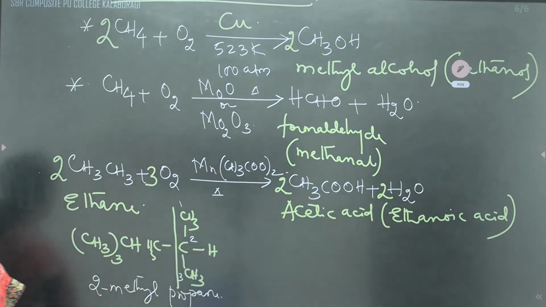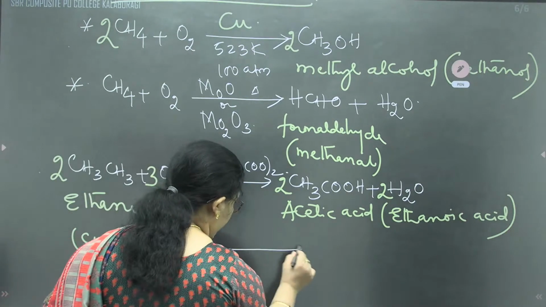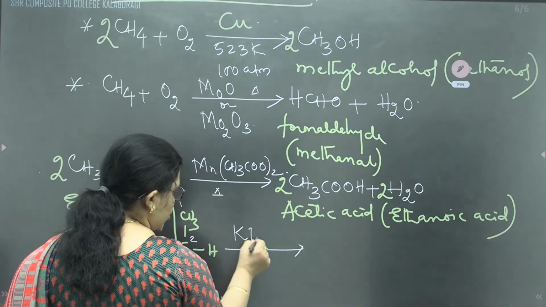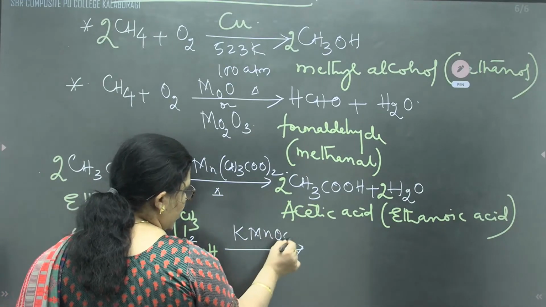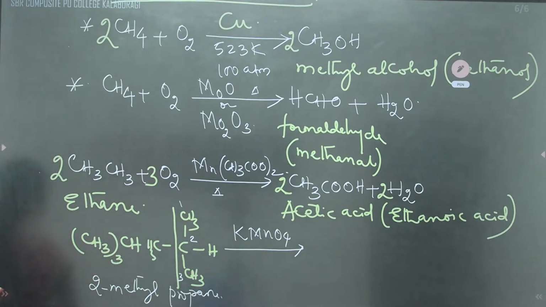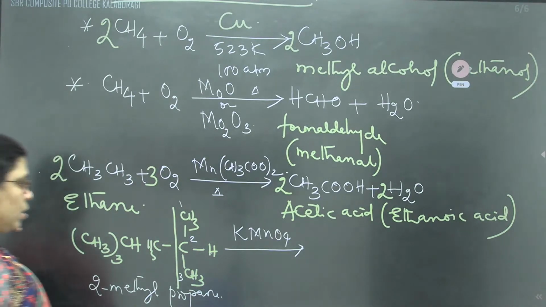2-methyl propane, when it undergoes oxidation by using what, children? Potassium permanganate. Potassium permanganate, KMnO4, is a best oxidizing agent. What happens?